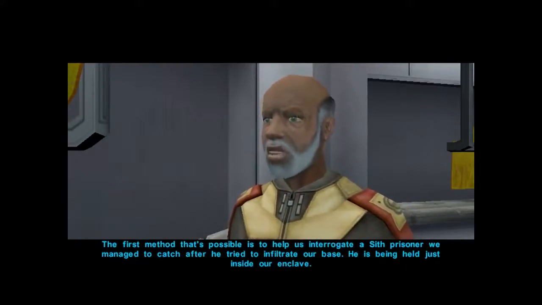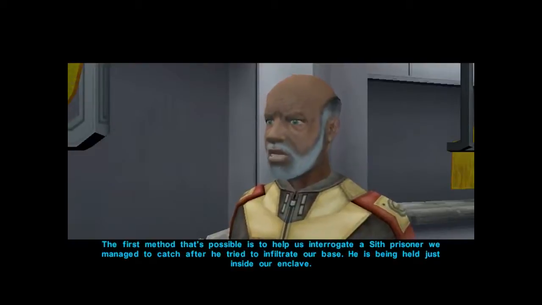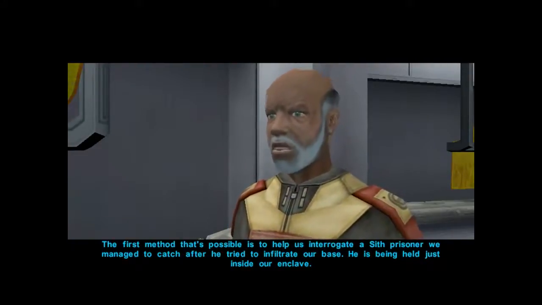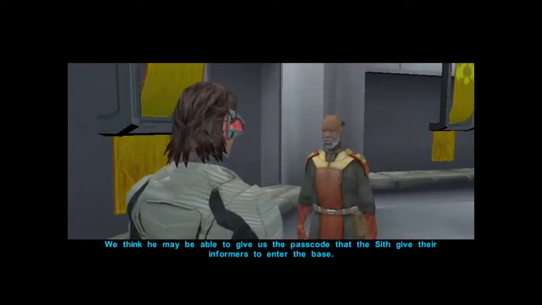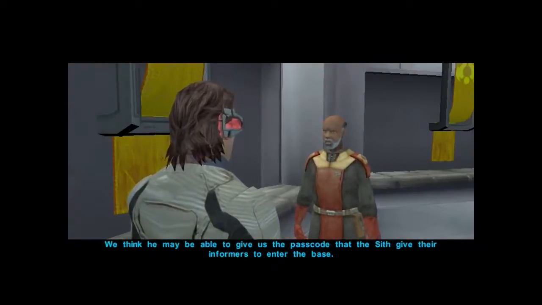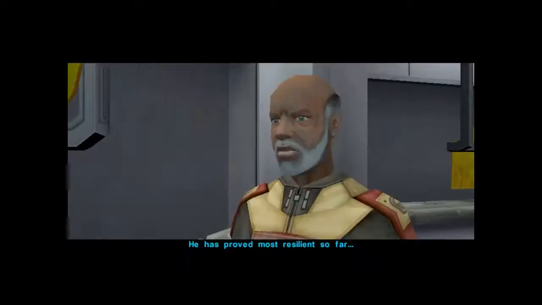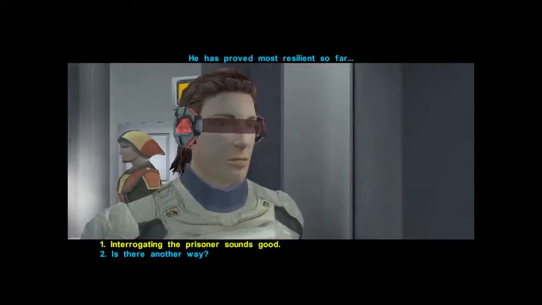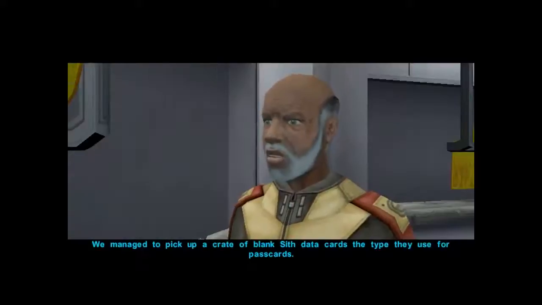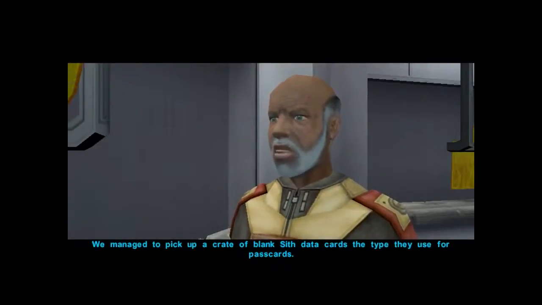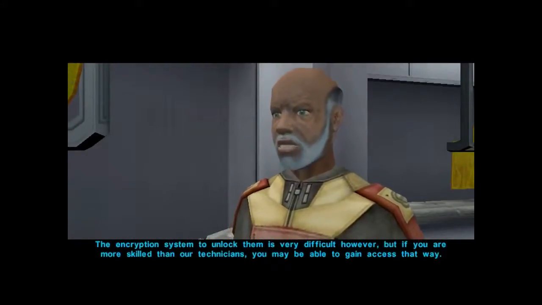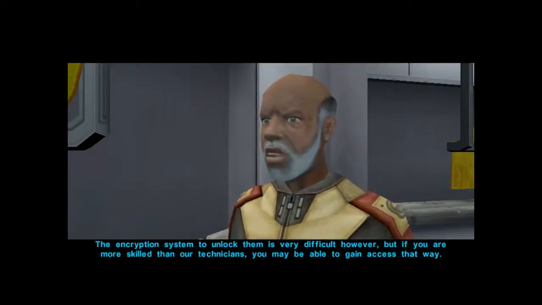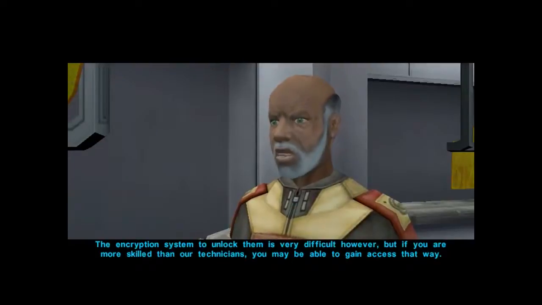The first method that's possible is to help us interrogate a Sith prisoner we managed to catch after he tried to infiltrate our base. He's being held just inside our enclave. We think he may be able to give us the passcode that the Sith give their informers to enter the base. He has proved most resilient so far. We managed to pick up a crate of blank Sith data cards, the type they use for passcards. The encryption system to unlock them is very difficult, however. But if you are more skilled than our technicians, you may be able to gain access that way.